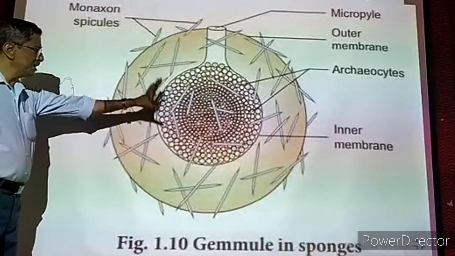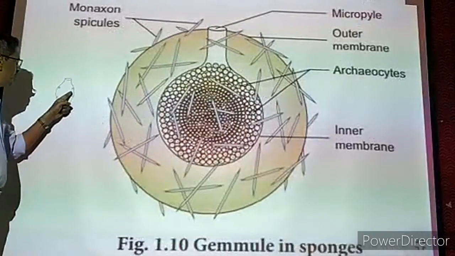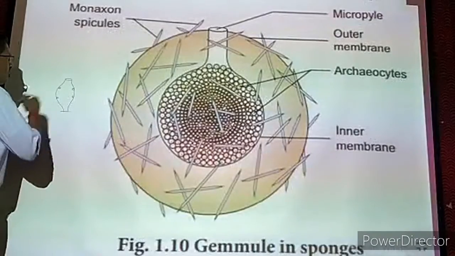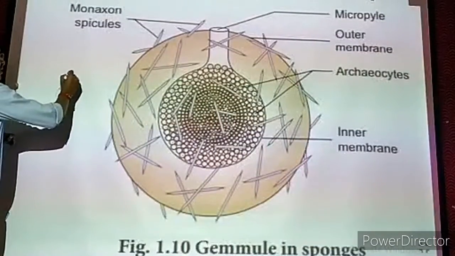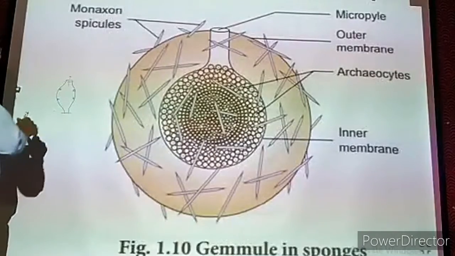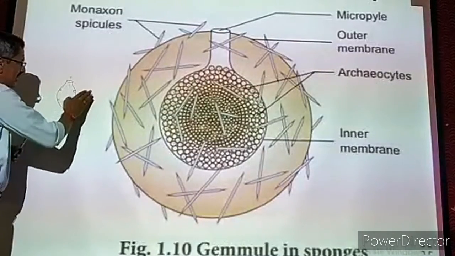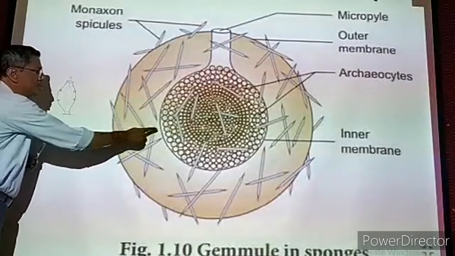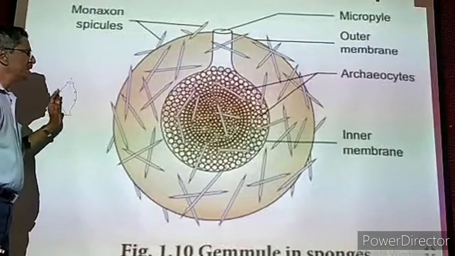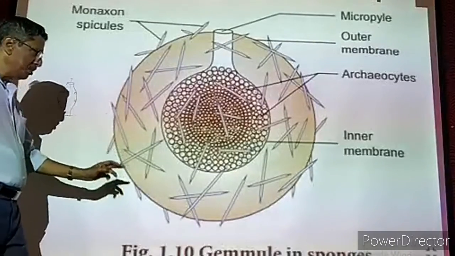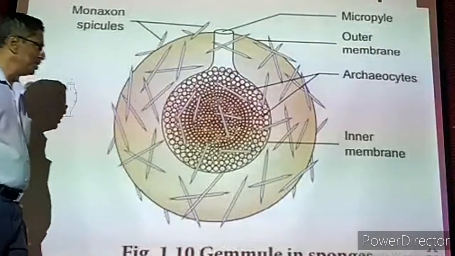Once it is well developed, each gemmule is separated from the body of the adult animal and comes out of the adult. It floats in water, settles somewhere, and each gemmule will develop into one complete sponge. This is multiplication by gemmules in sponges.